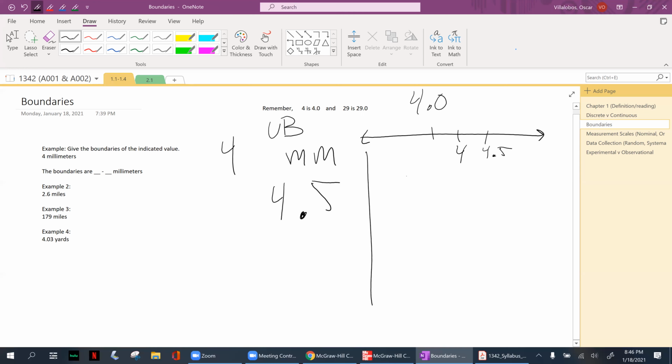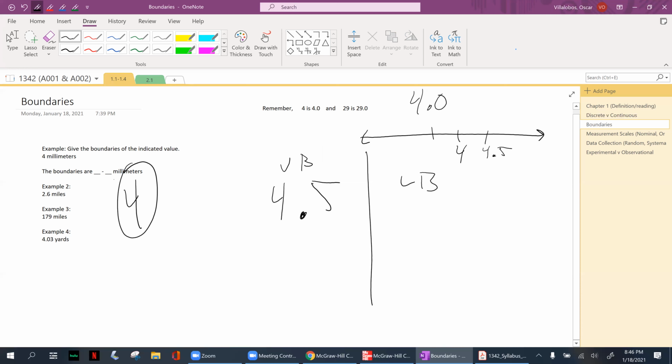How you find your lower boundary is you get the rightmost number. The number we're talking about here is 4.